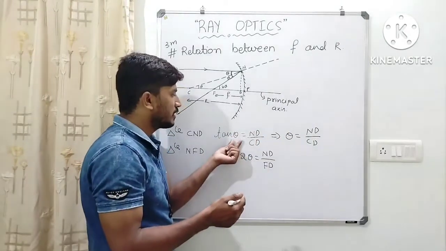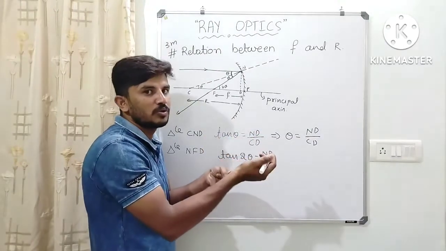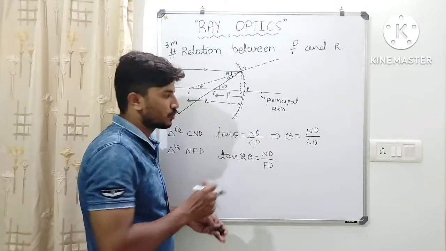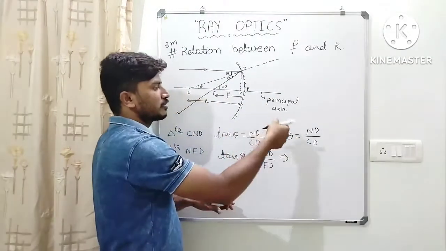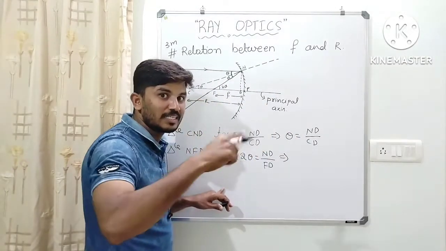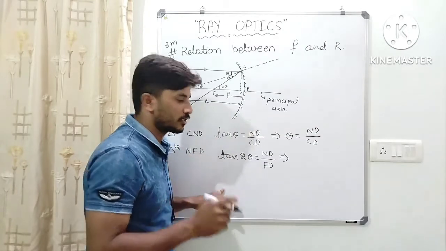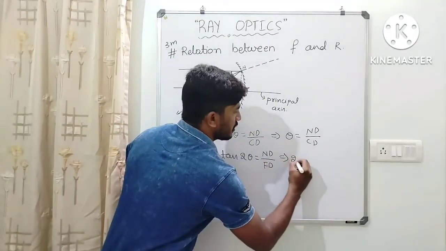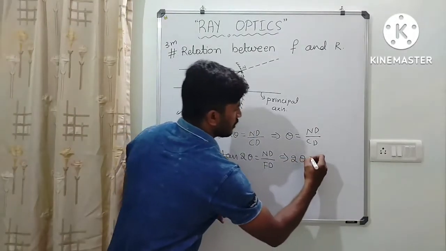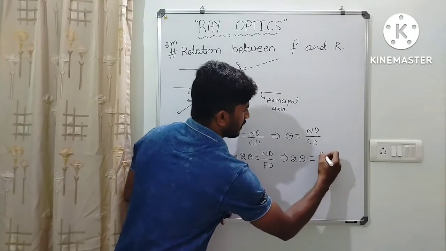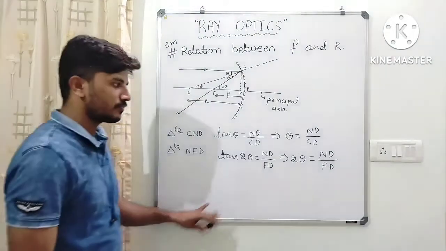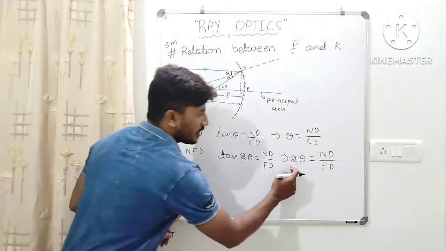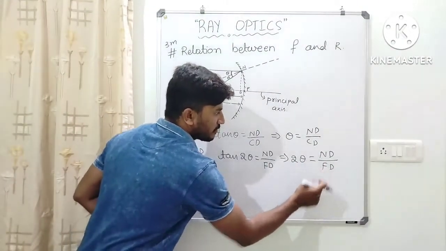So whatever the value of theta, tan theta is similar to it. So we consider the small angle approximation as tan theta equal to theta, and sin theta is also equal to theta for small angles. So tan 2 theta is equal to 2 theta, which is ND by FD.